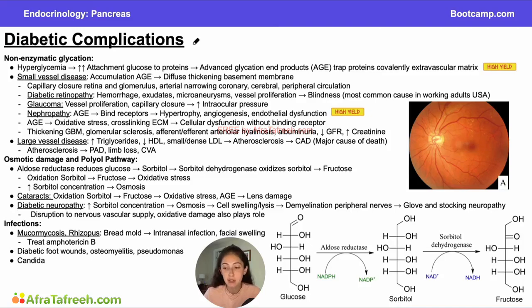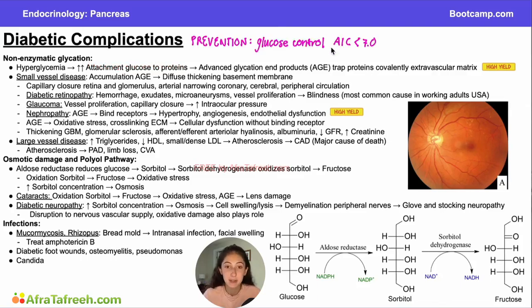And before we dive into discussing all of these complications, I also want to point out that the best way to prevent these complications in our patients with diabetes is actually just tight glucose control. So tight glucose control is usually defined as keeping an A1C below 7. We like to see our blood glucoses usually in the 70 to 130 range. These guidelines have gotten tighter and tighter, so I don't think they would test you exactly on the range of blood glucoses, but definitely know that keeping an A1C below 7 is a good target to shoot for when we're talking about tight glucose control and preventing these complications.